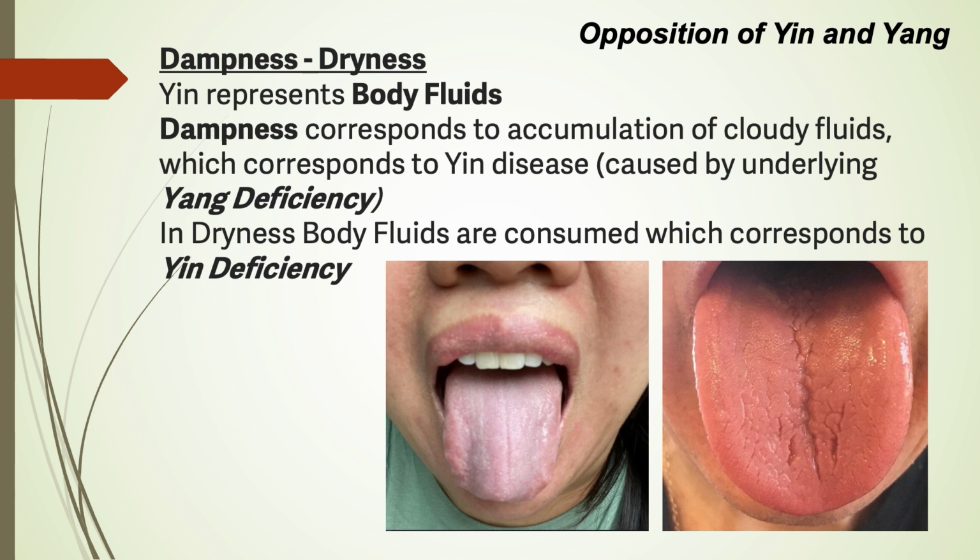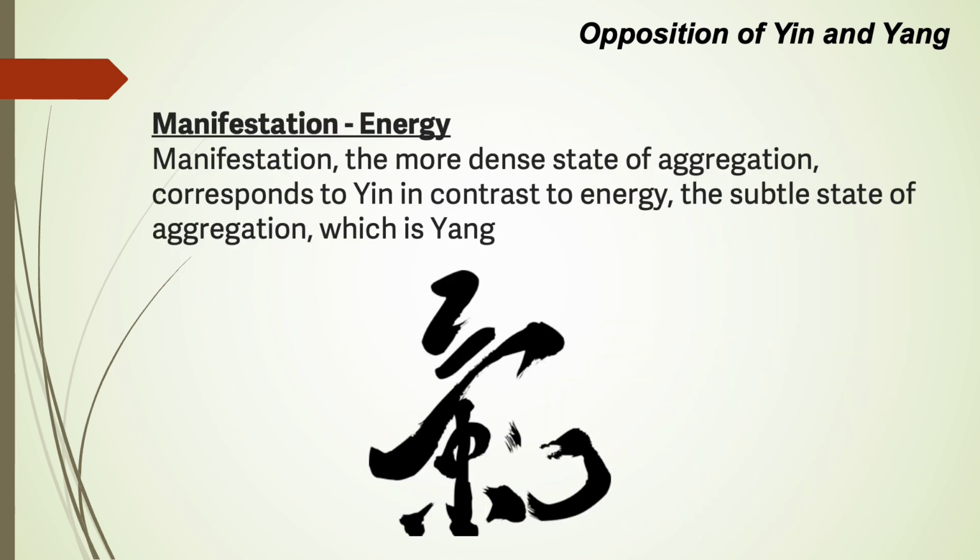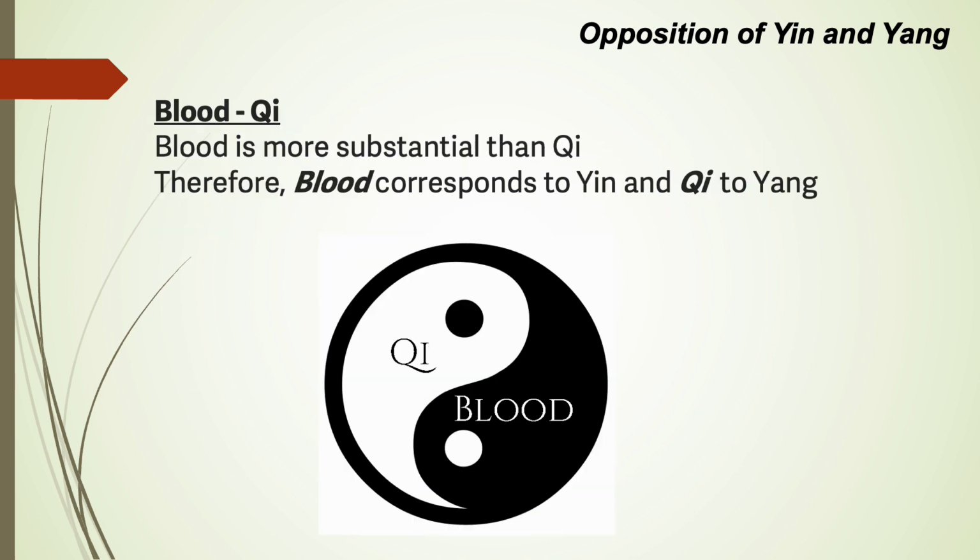Yin represents body fluids. Dampness corresponds to accumulation of cloudy fluids, which corresponds to yin disease, caused by the underlying yang deficiency. In dryness, body fluids are consumed, which corresponds to yin deficiency. Manifestation, the more dense state of aggregation, corresponds to yin, in contrast to energy, the subtle state of aggregation, which is yang. Blood is more substantial than qi. Therefore, blood corresponds to yin and qi corresponds to yang.